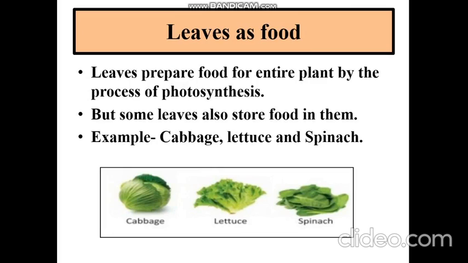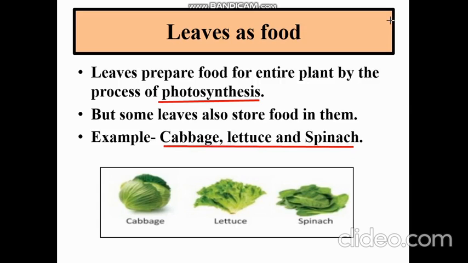Moving forward today, we will learn about leaves as food. So let us read. Leaves prepare food for the entire plant by the process of photosynthesis. Yesterday we learned about photosynthesis, that what are the things required? Yes, water, sunlight, carbon dioxide is required for photosynthesis along with green pigment, chlorophyll. But some leaves also store food in them. So that becomes our food. So what are the examples? The examples are cabbage, lettuce and spinach.